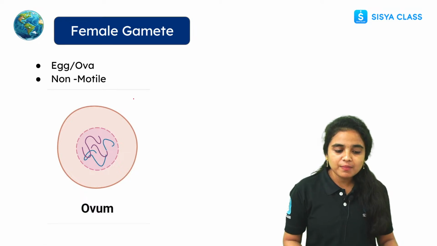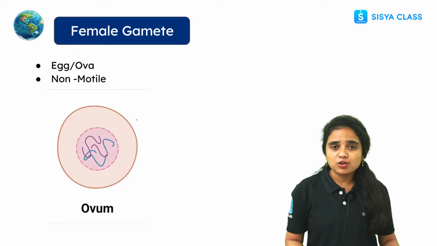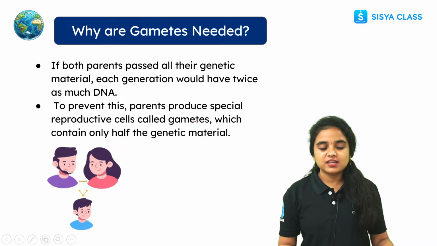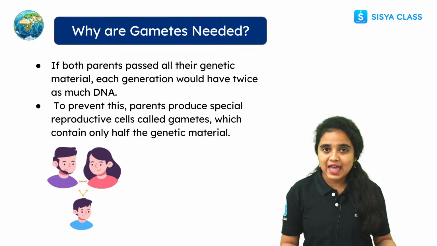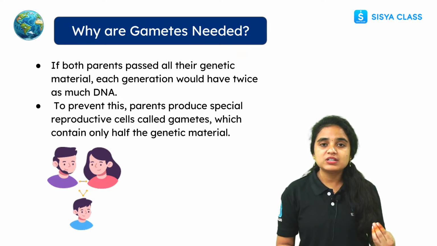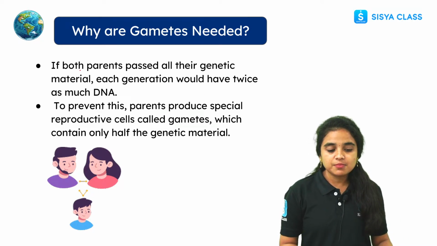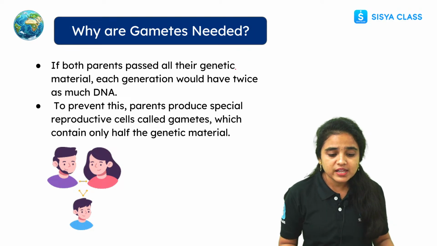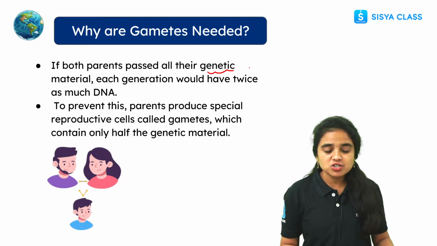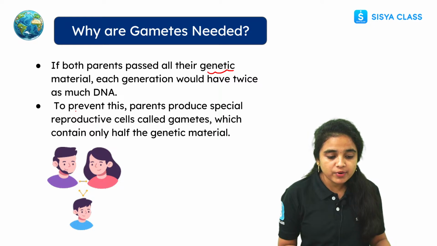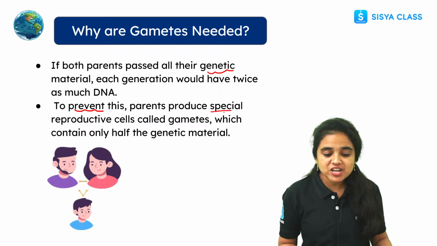And the female gamete is the ovum. Right, students? It is non-motile. It will not show any movement. And why are gametes needed here? For the fusion of gametes, for the fertilization process, to develop new individuals, we need gametes. But why are they needed? If both parents passed all their genetic material to the new individual, each generation would have twice as much DNA. So to prevent this, parents produce special reproductive cells.